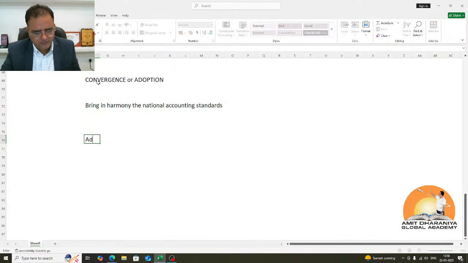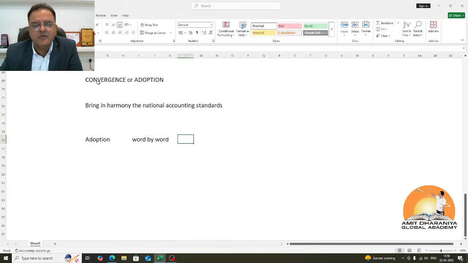And adoption was done word by word, mainly by the accountancy bodies who were not very well developed and who wanted to apply IFRS immediately, and also benefit by telling the world that they're using IFRS, so the users of financial statements globally can rely on their financial statements, and if they're willing to invest in their country, they can invest on the basis of IFRS. The other national accountancy bodies decided to have their own words.